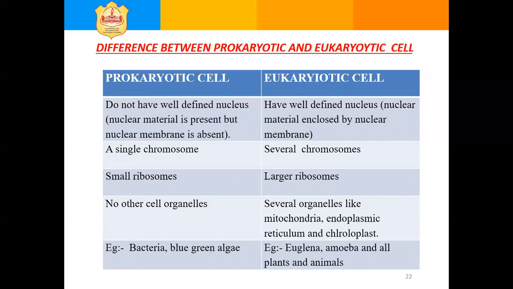Small ribosomes are present in prokaryotic cell, larger ribosomes are present in eukaryotic cell. No other cell organelles are present in prokaryotic cell. Several organelles like mitochondria, endoplasmic reticulum, and chloroplast are present in eukaryotic cell. Examples for prokaryotic cell: bacteria and blue-green algae. Euglena, amoeba, and all plants and animals come under eukaryotic cell.